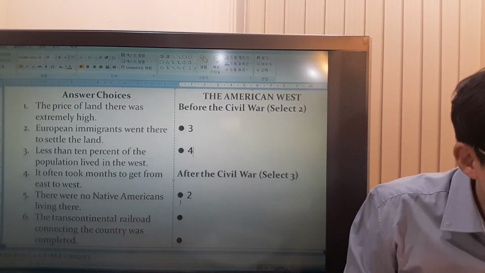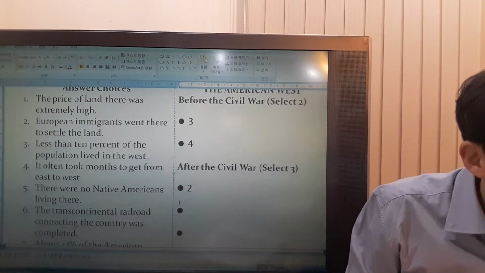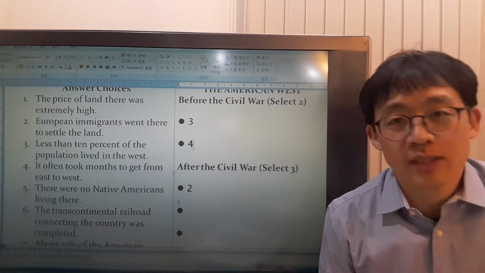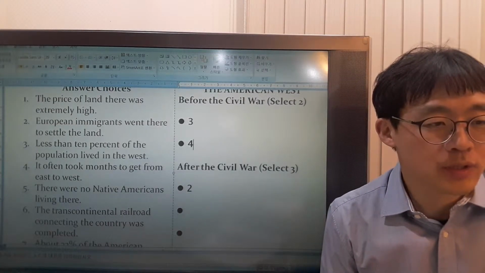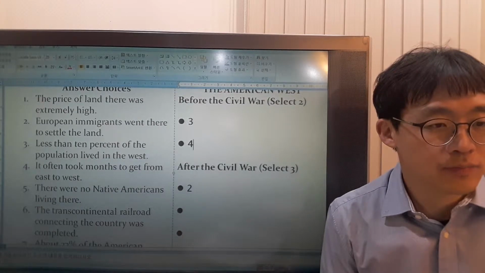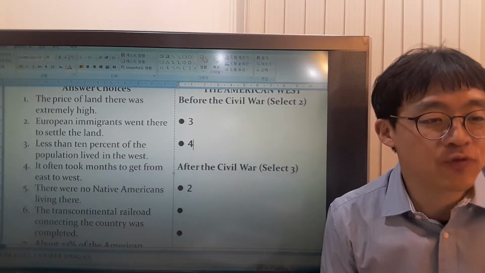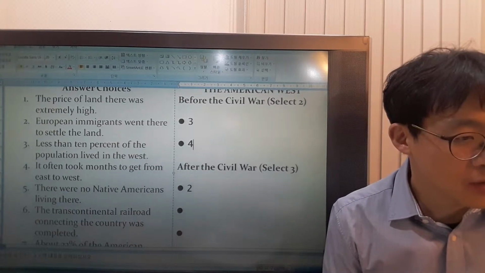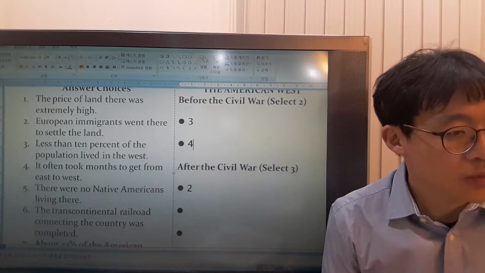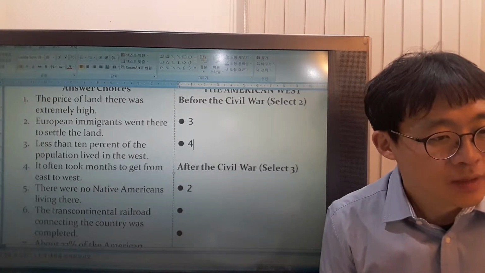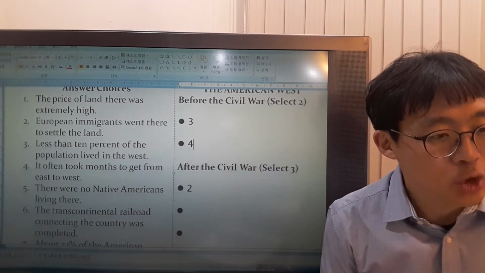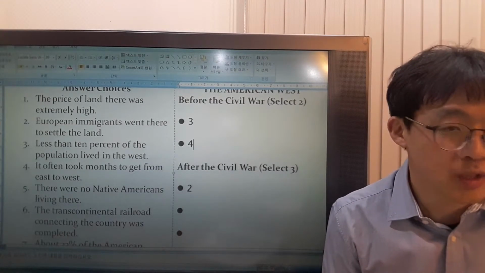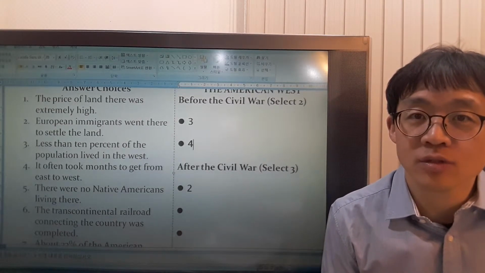And number 5, there were no Native Americans living there. When Lewis and Clark went there, the land was empty except for the natives and the white hunters. So there was no time mentioned when no Native Americans lived there. So we're going to leave number 5 out.